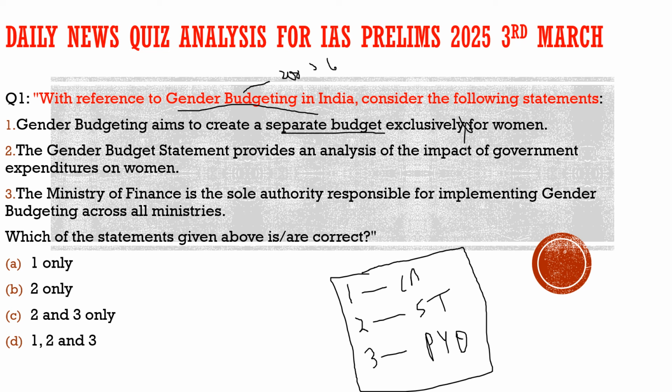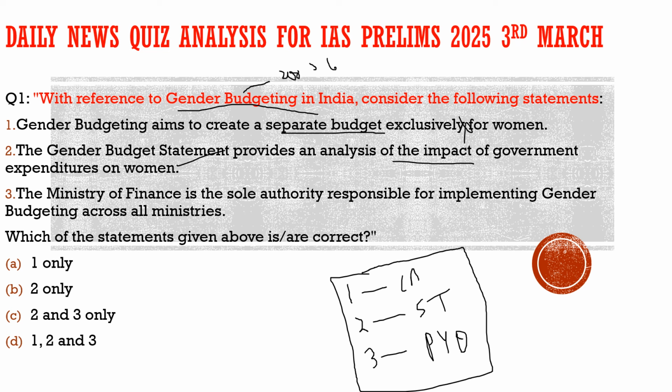The second statement says the gender budget statement provides an analysis of the impact of government expenditures on women. 100% correct. In the gender budget, we look at what the schemes are which impact women, for example how much budget we are providing for the welfare of women, what the schemes are, what their impact on women is, what their utilization is, and all that stuff is included. That is what gender budgeting is all about.